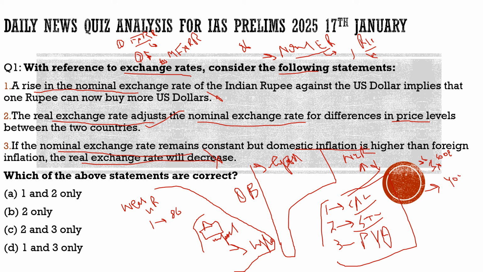Here we are discussing the concept of purchasing power parity. So what will be the impact on real exchange rate? The real exchange rate will not decrease. The real exchange rate will definitely increase. So with respect to this question, the correct statement is option B only, that is option 2 only. With this, I hope you had understood the question, the context of this question, and also these concepts which we discussed here. With this, let's move to another question and see what we had brought today.